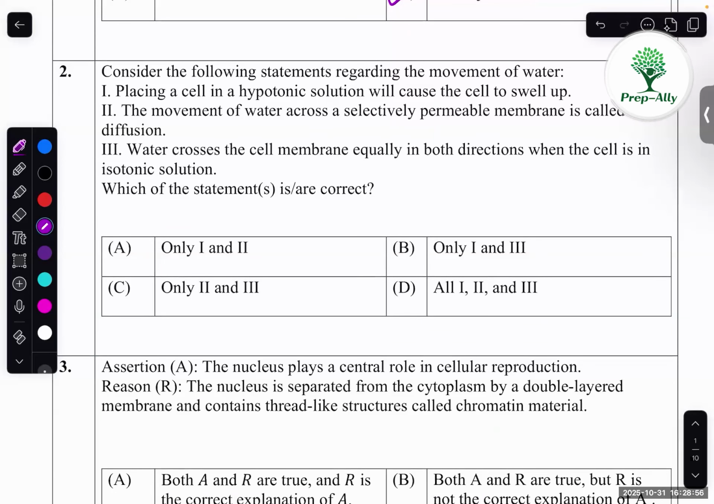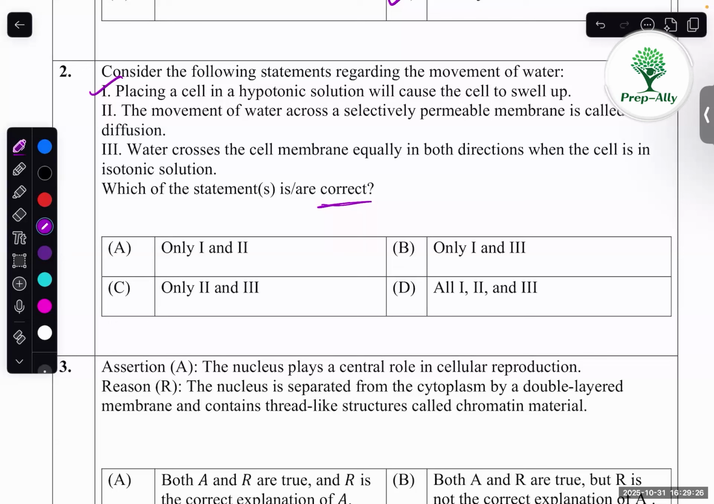Consider the following statements regarding the movement of water. So they're asking the correct statement. Placing a cell in a hypotonic solution will cause the cell to swell up. Okay, so this statement is correct. In a hypotonic solution the cell will swell and then bursting and all will happen. Second statement, the movement of water across a selectively permeable membrane is called diffusion.